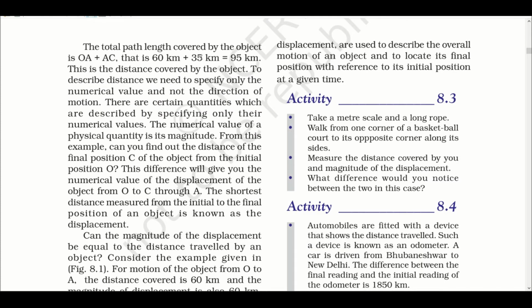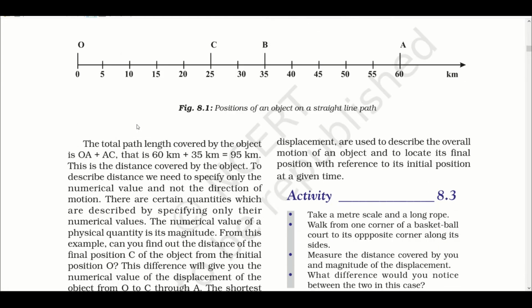The total path length covered by the object is OA plus AC, that is 60 plus 35, that is 95 km. What is the path that has been covered by the object? It has gone from O till A, that is 60.